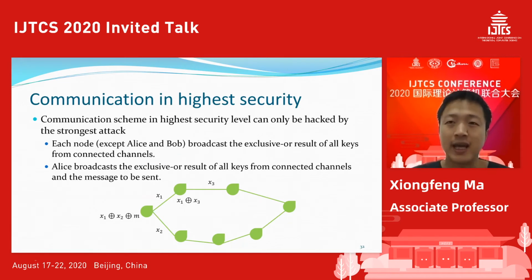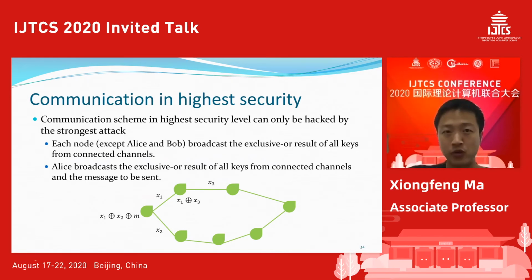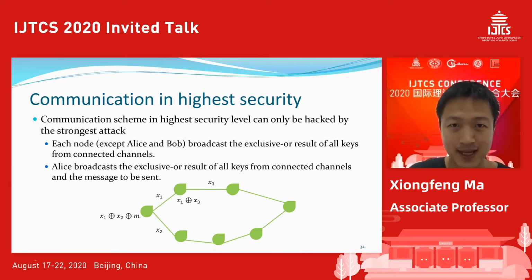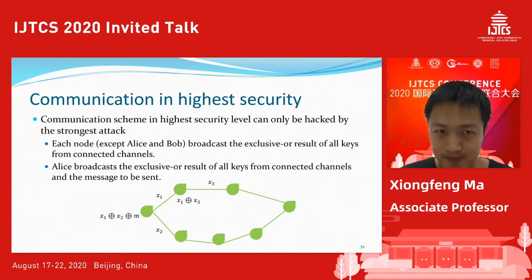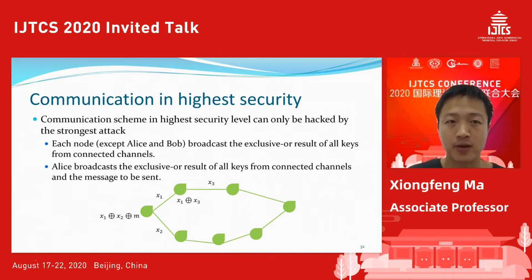Suppose we know that if the compromised nodes form a cut between Alice and Bob, there's no way to get security. Now the question is, what if they do not form a cut? Can we do secure communication? The answer is yes. We call this communication with the highest security. So how can we do that?